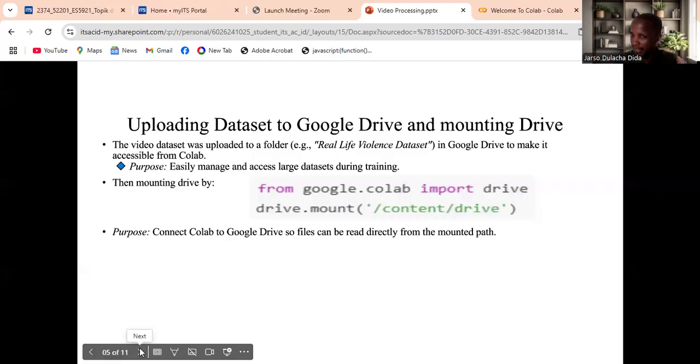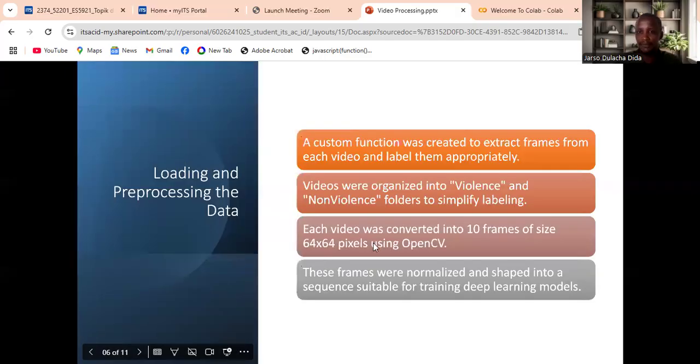After mounting the drive, the next step is loading and pre-processing the data. A custom function was created to extract frames from each video and label them appropriately. Videos were organized into violence and non-violence folders to simplify labeling. Each video was converted to 10 frames of size 64 by 64 pixels using OpenCV.